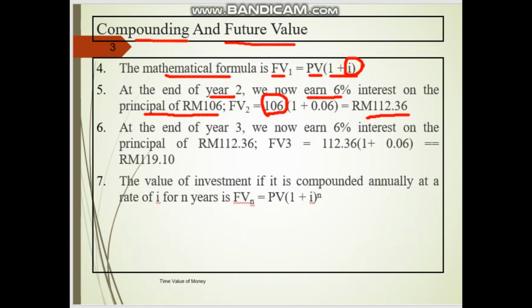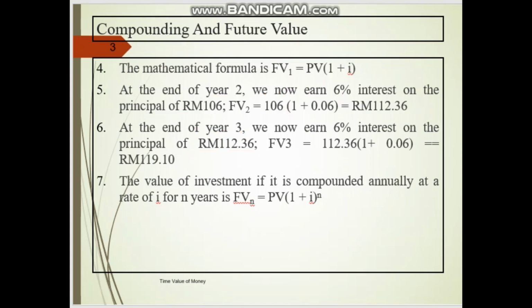For the third year, our interest is based on 112 and 36 cents, but not on 100. If the first year, second year and third year were all based on 100, we would name that simple interest, not compounding interest.